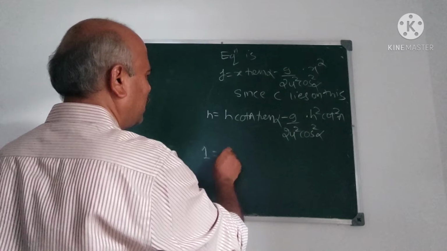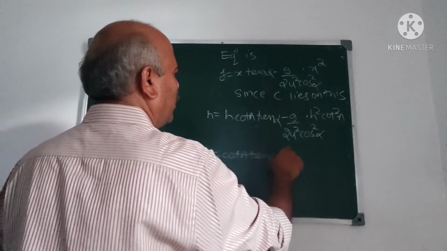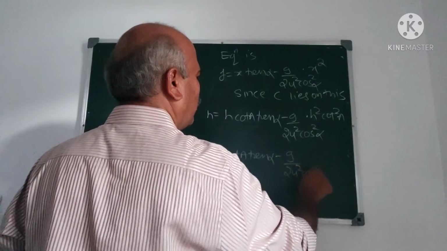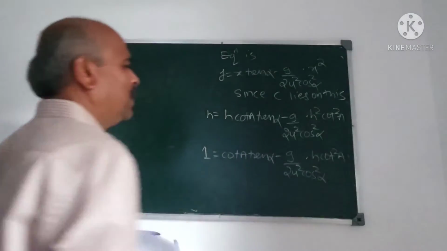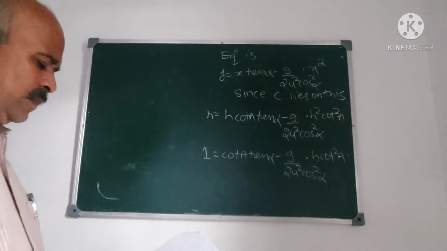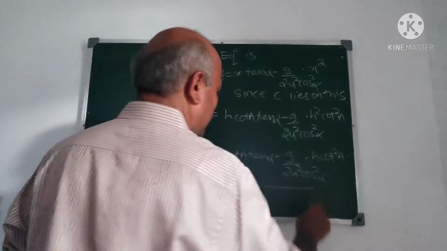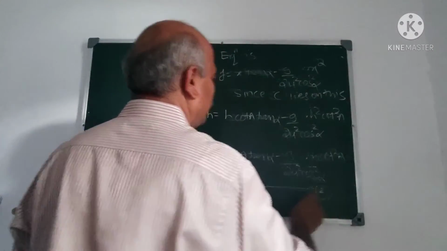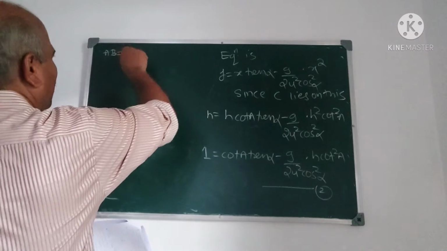Dividing by h we get 1 is equal to cot A tan alpha minus g by 2u square cos square alpha into h cot square A. Correct? We take this as 2, and we have referred AB is horizontal range.